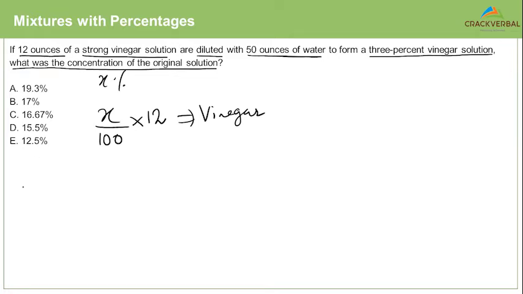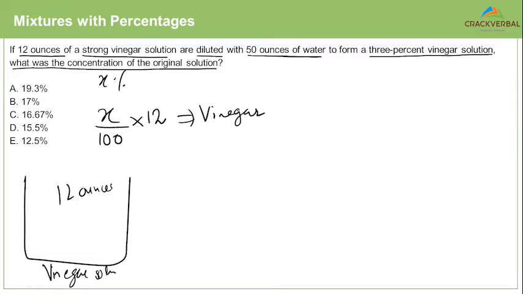Okay, earlier there were, so let's draw a vinegar solution first. How many ounces? 12 ounces. So X% vinegar, and let us say Y% water. Clearly X plus Y should give me 100, right? So Y by 100 into 12 is the water.